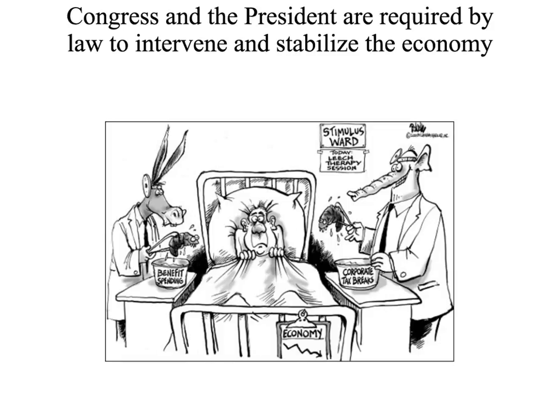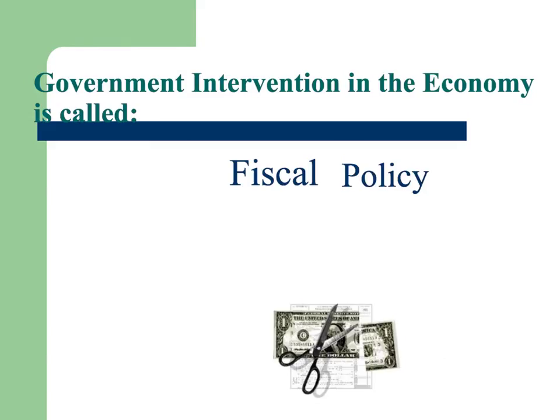At the most basic level, the Democrats wanted to increase benefit spending, such as unemployment insurance, welfare, Medicare and Medicaid, things like that. And again, at a fundamental level, the Republicans want tax breaks. So we put these two ideas together. Government intervention in the economy is called fiscal policy.